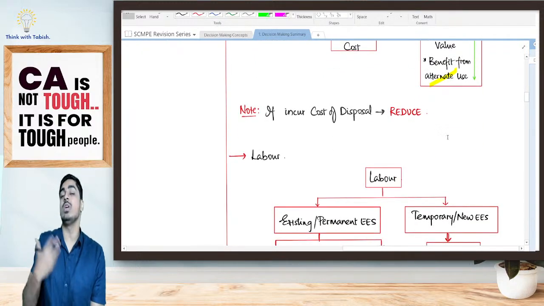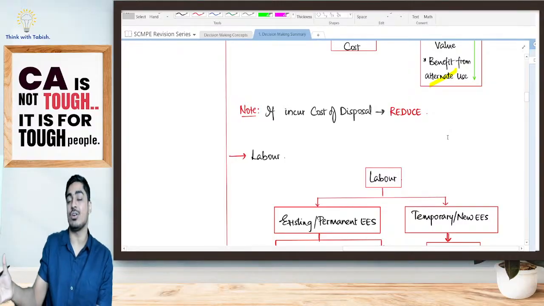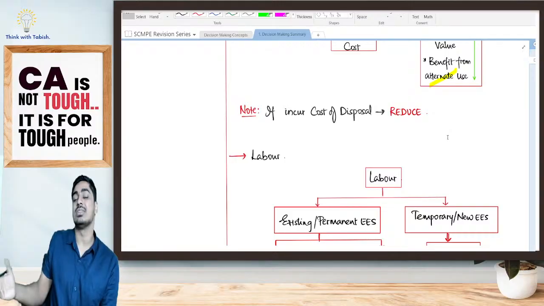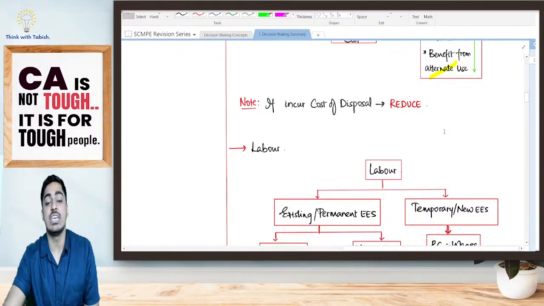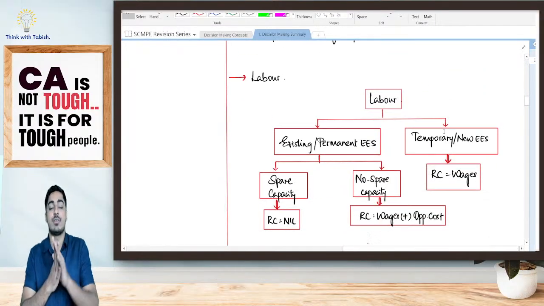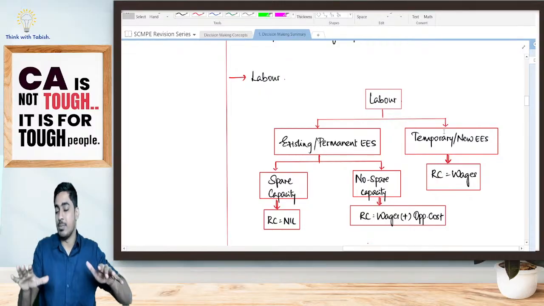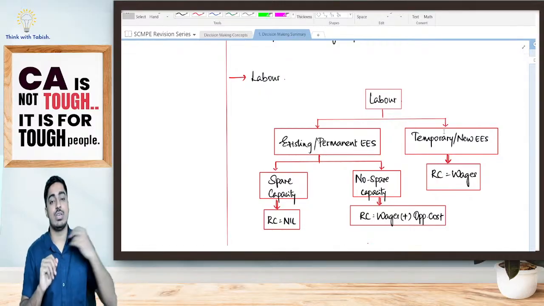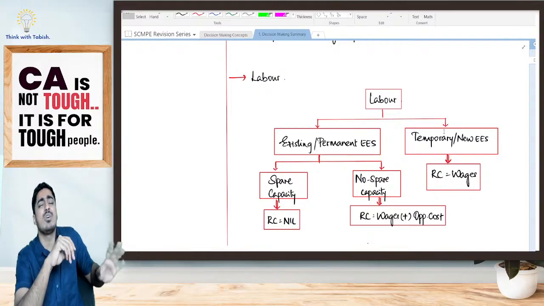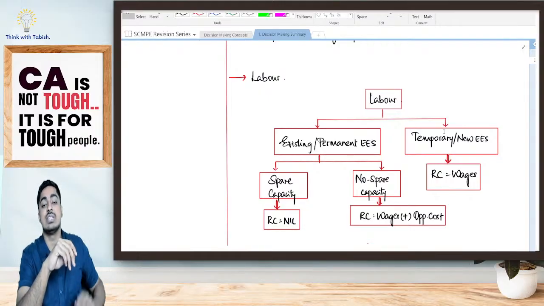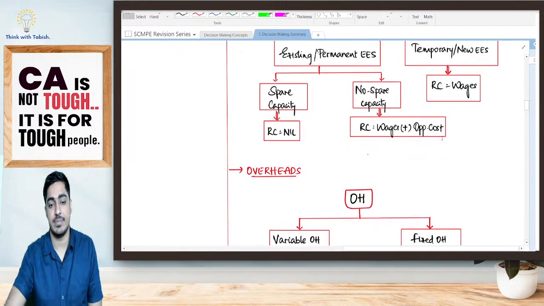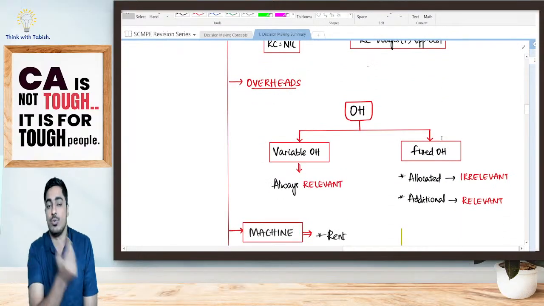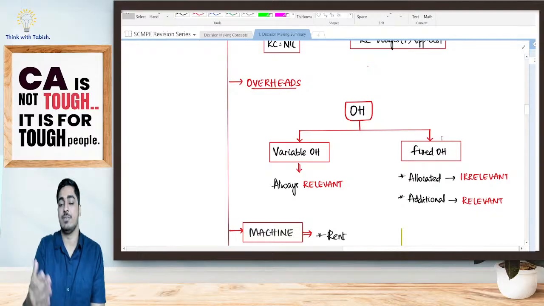Yes, I'm having non-moving material. In order to dispose, I'm incurring cost. I'm not getting, I'm incurring cost. Then that disposal cost I will reduce to arrive at my relevant cost. Okay. Next, in case of labor, I'm telling, am I getting the work done from my existing employees or new employees? New employees, wages paid will be relevant. Existing employees, I'm telling, yes, if I'm having spare capacity, employees are sitting free, idle. Yes, relevant cost is nil. If there is no spare capacity, my wages plus my opportunity cost is going to be relevant. Is it clear? In case of overheads, I've told variable overhead is always relevant. Fixed overhead, if it is allocated, irrelevant. If it is additional, it is going to be relevant.